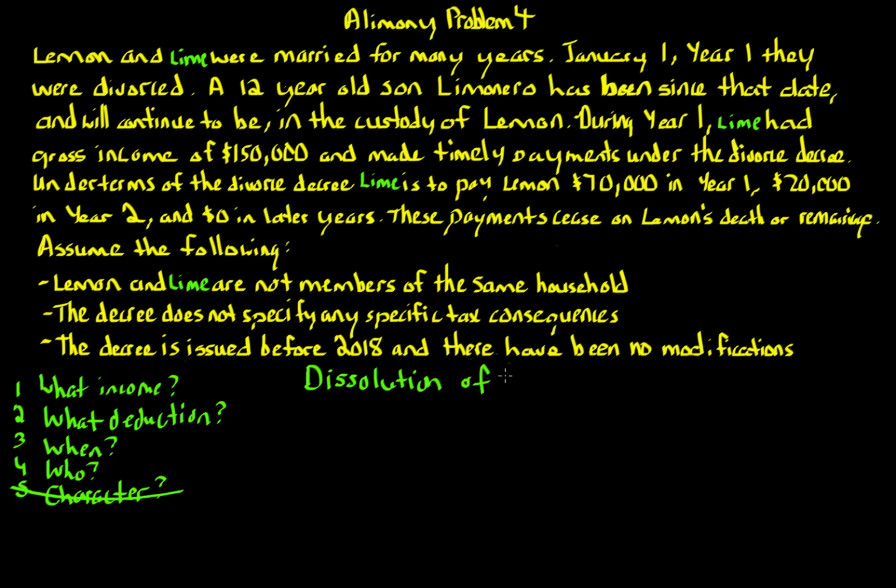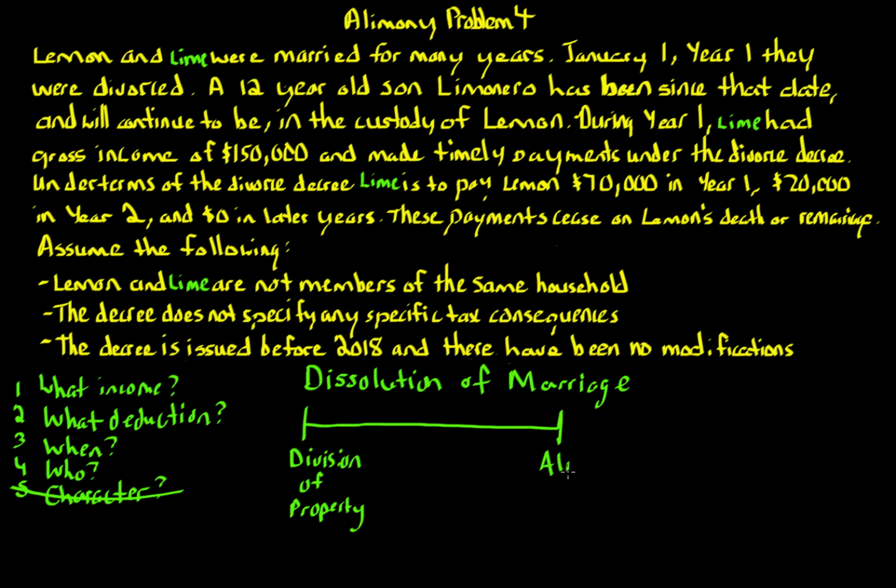We're dealing with the tax consequences of dissolution of marriage. If you remember in our previous videos, we talked about 3 different classifications of activities when it comes to dissolution of marriage. The 3 items are division of property, alimony, and in between the 2, property settlement. The reason they're on a continuum like this is because division of property is where the spouses come to the marriage with certain property, and then the decree will split that property. There's no tax consequences. We don't have that here. We're not saying that Lemon brings this property and Lime brings that property. That's not an issue here. So this cannot be a division of property.